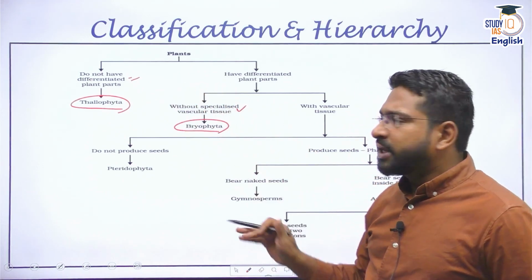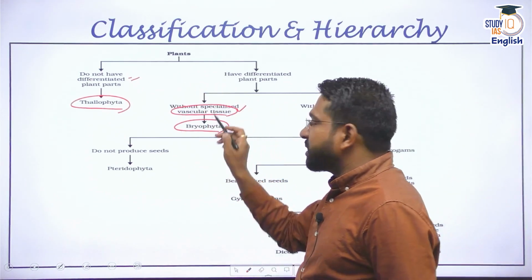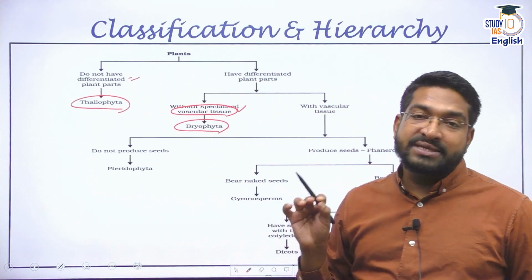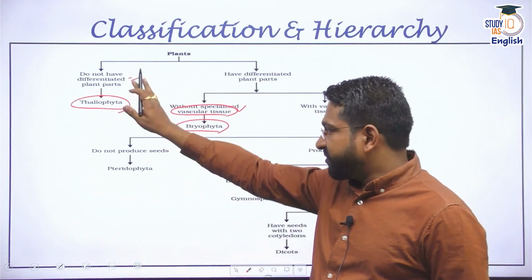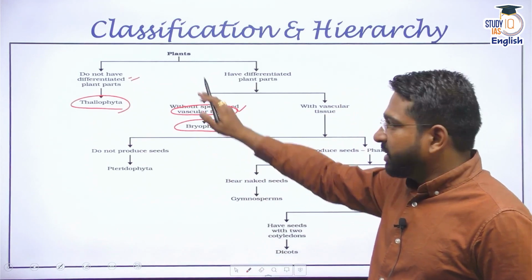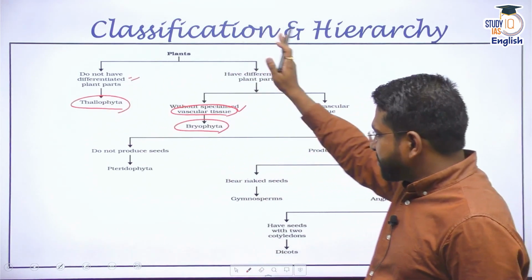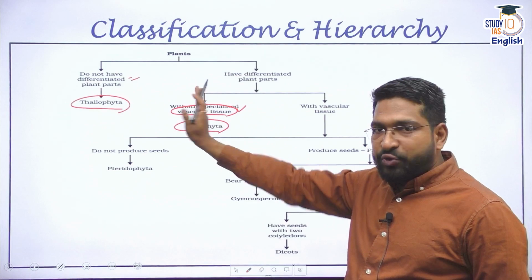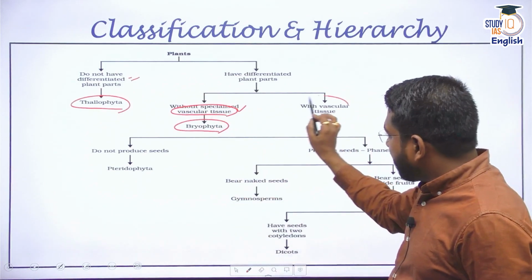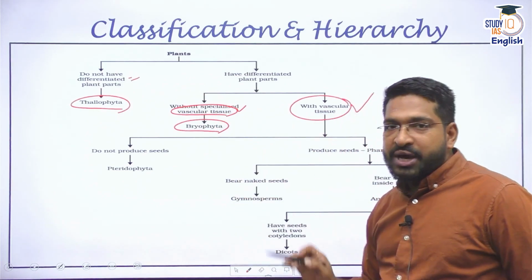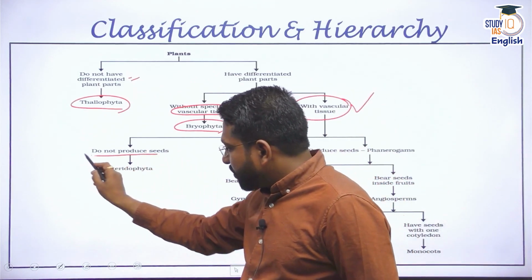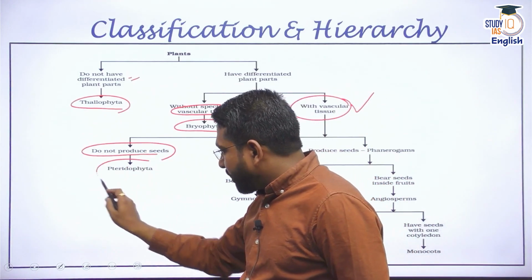These have differentiated parts, but they do not have any vascular tissue. That means they do not have complex tissues like xylem and phloem. So we have Thallophyta, with no differentiated parts, and Bryophyta, with differentiated parts but no xylem and phloem. And those which have xylem and phloem, vascular tissues, and among those the ones which do not produce seeds are called Pteridophytes.